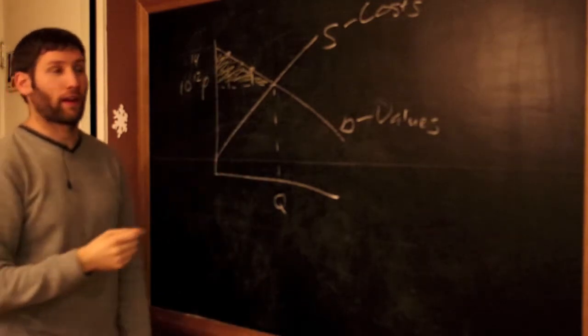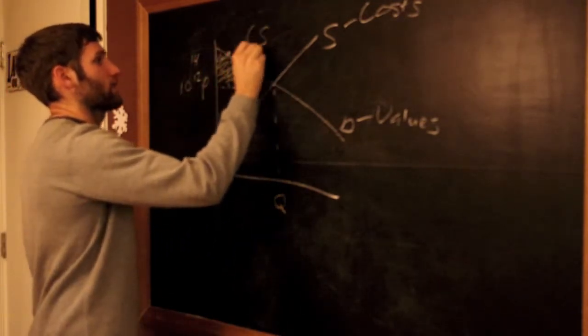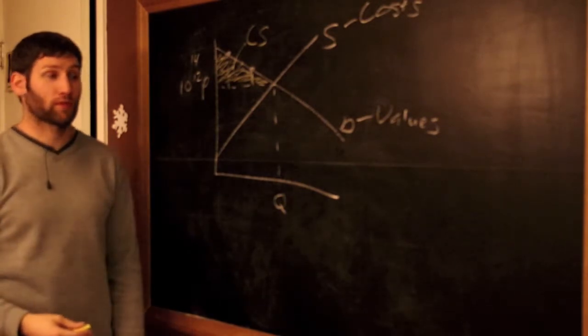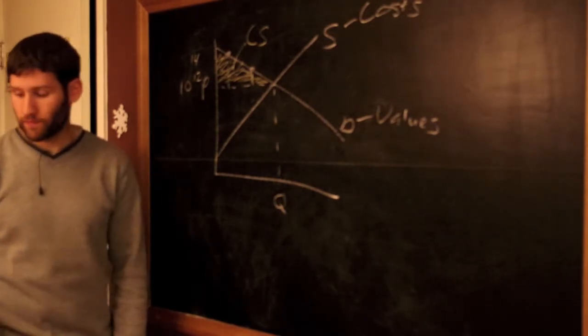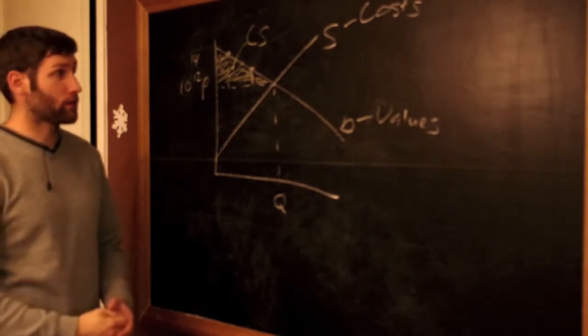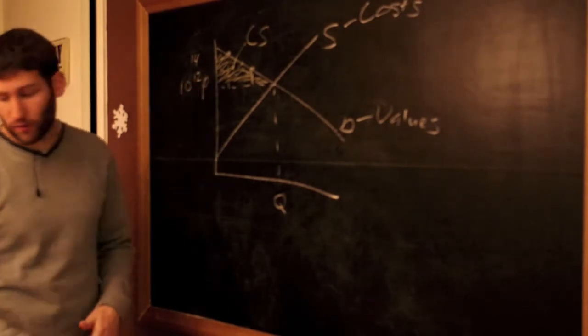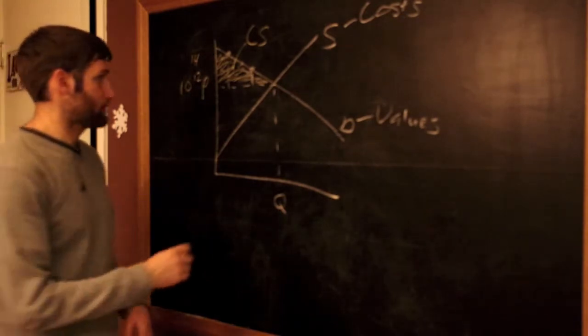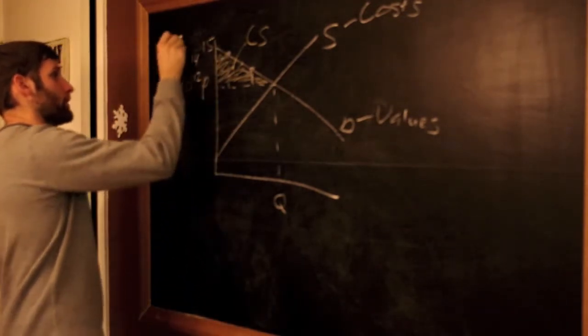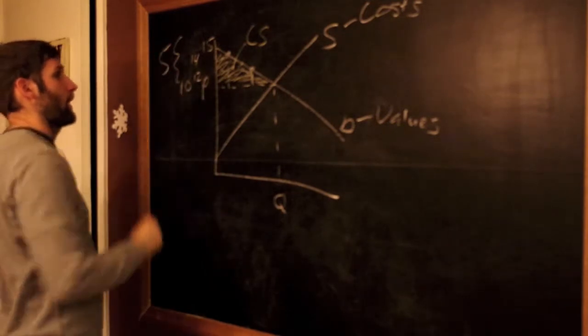It's yellow, not white. And we'll call this consumer surplus. So this is, in a sense, the benefit that consumers are getting from purchasing this product. The way that we calculate it is we're going to find the area of that triangle. So say that we have a price of 10. Up here we have 15. So this difference is going to be 5.